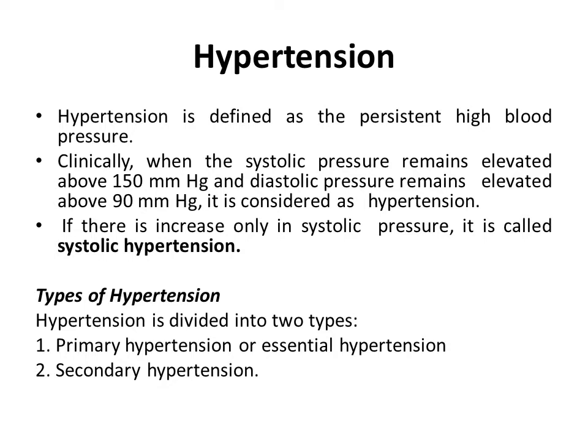Hypertension is defined as persistent high blood pressure. Clinically, when the systolic pressure remains elevated above 150 mm of Hg and diastolic pressure remains elevated above 90 mm of Hg, it is considered as hypertension. If there is an increase only in systolic pressure, it is called systolic hypertension. Hypertension is divided into two types: primary hypertension or essential hypertension, and secondary hypertension.